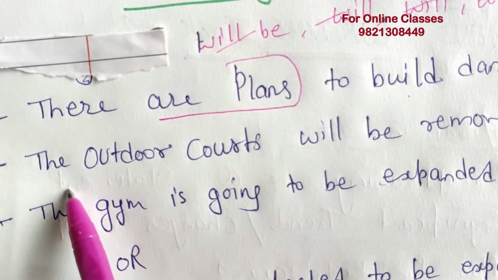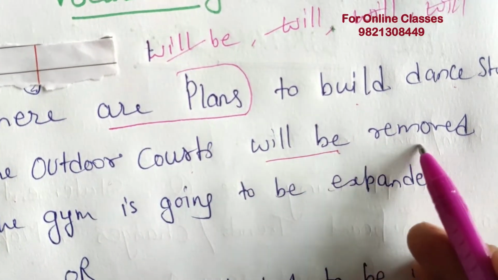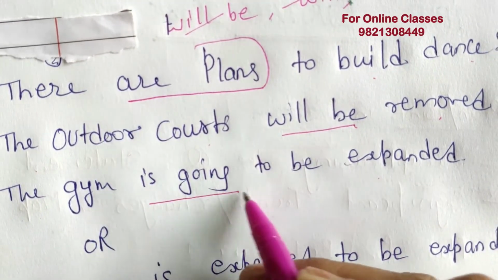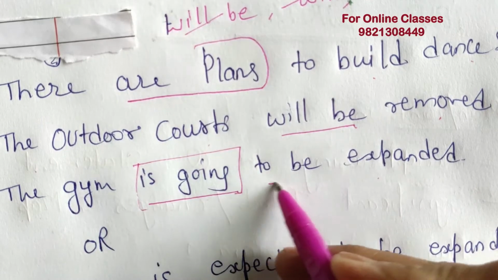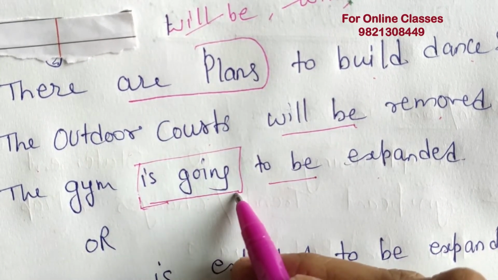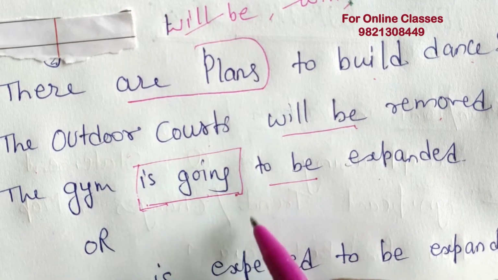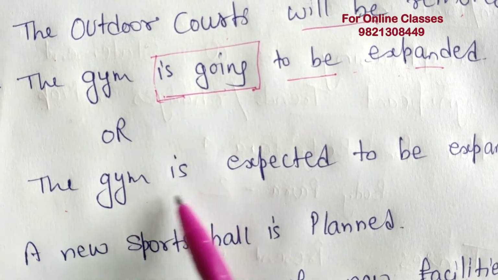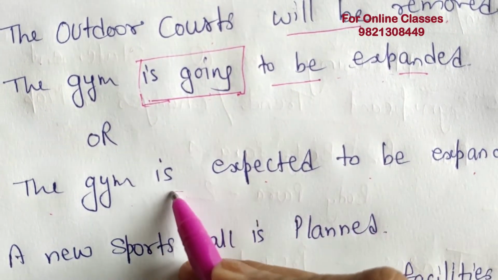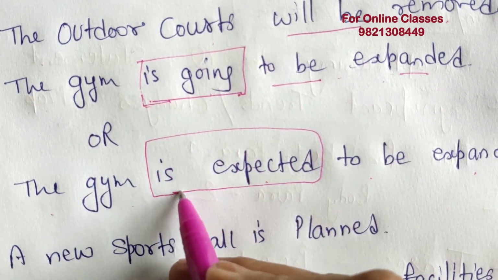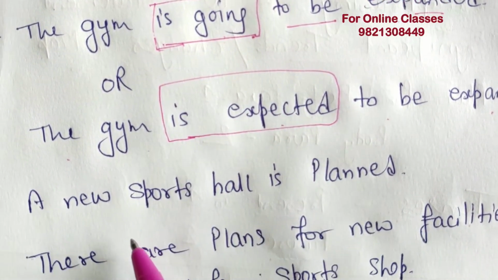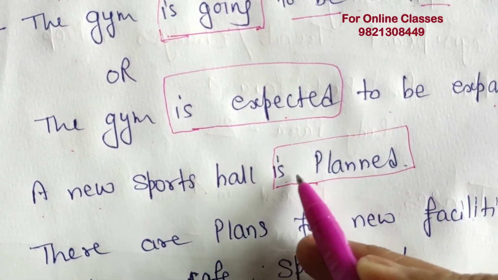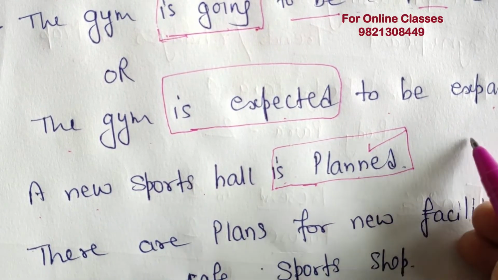Second is the outdoor courts will be removed. Okay, next is the gym is going to be expanded. Is going here means in future. In future it will be expanded. Or we can write here the gym is expected to be expanded. Is expected, we can use this for future tense also. Next is a new sports hall is planned. Of course, this is also future, is planned here means it will be in future.